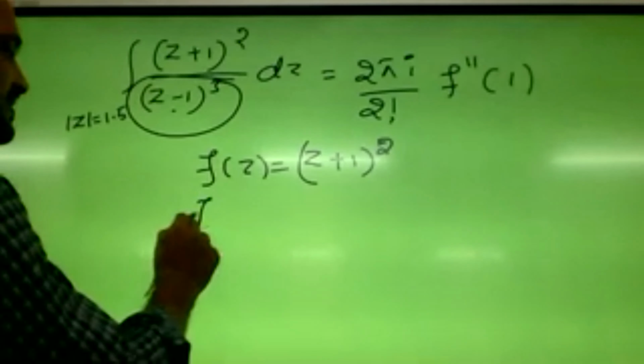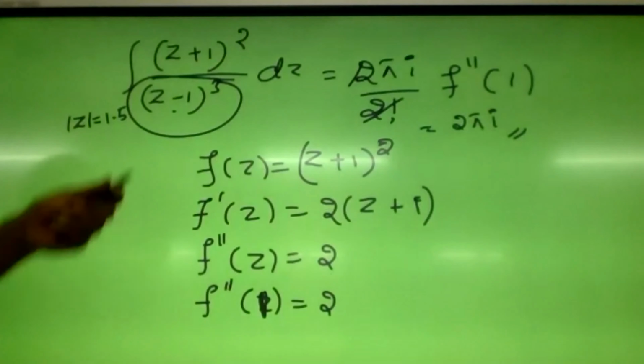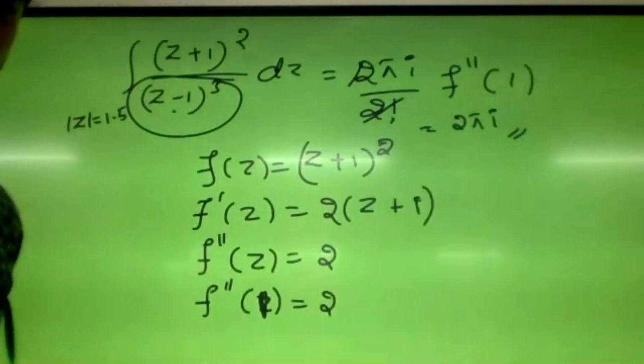f dash of z will become 2 times z plus 1. And one more derivative, the second order derivative, f double dash of z is 2. In this one, if you put z equals 1, since it is a constant, it won't change anything. It will be 2 only. So the value will become 2 pi i by 2 factorial into 2. 2 factorial is 2 only, so this will get cancelled. f double dash of 1 is 2, so the value of the integral will become 2 pi i. Is it clear?